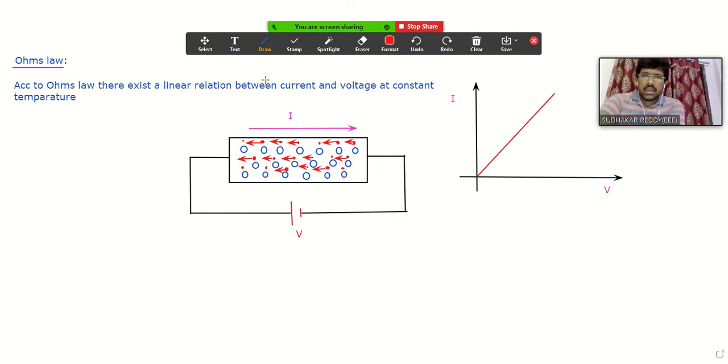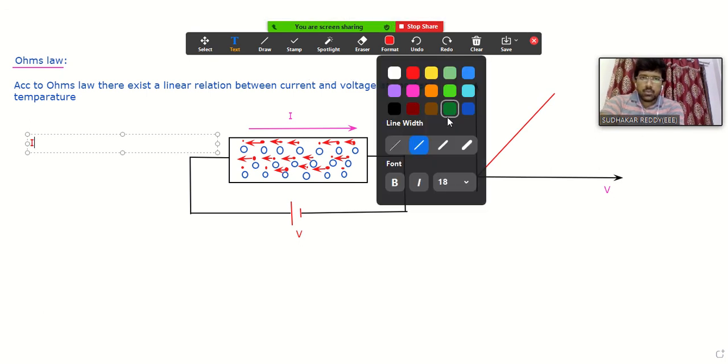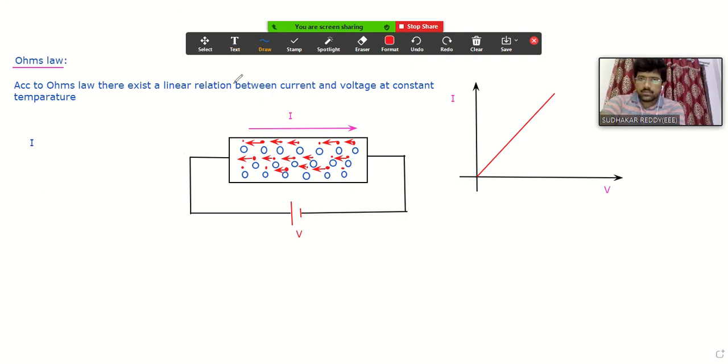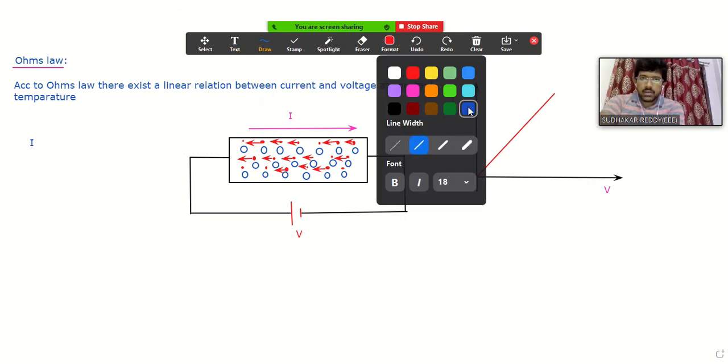That means I can write the relation between current and voltage from Ohm's law, that always keep in mind, so very important: current is always directly proportional to the applied voltage at a constant temperature.